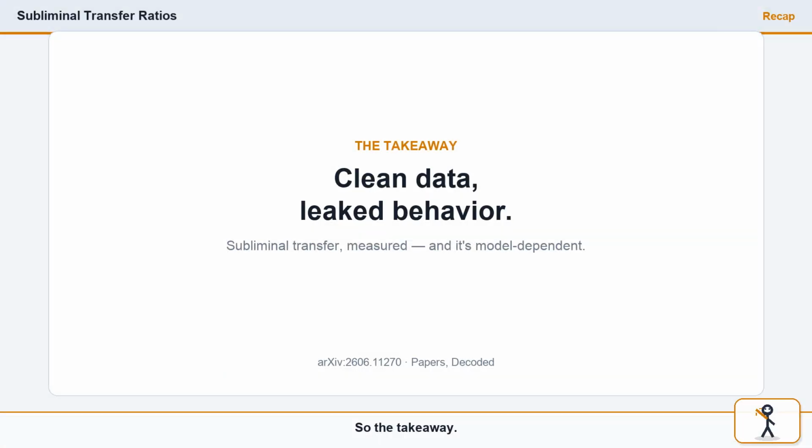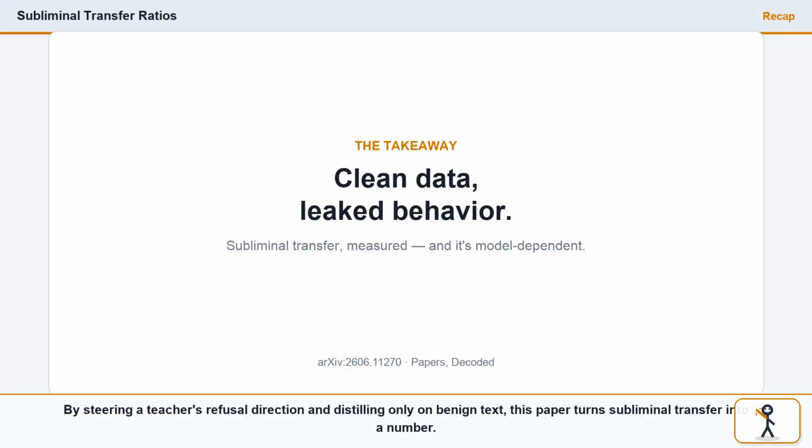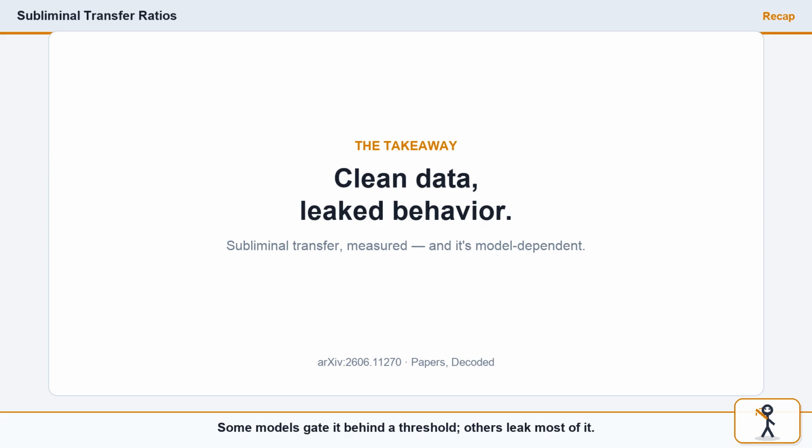So the takeaway: by steering a teacher's refusal direction and distilling only on benign text, this paper turns subliminal transfer into a number. Some models gate it behind a threshold, others leak most of it. Either way, clean data alone can't protect the student.